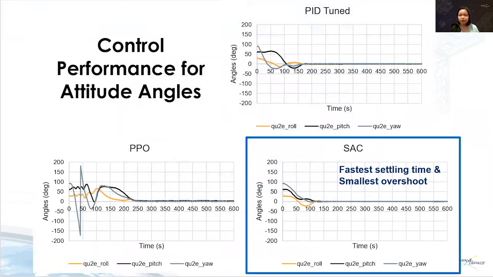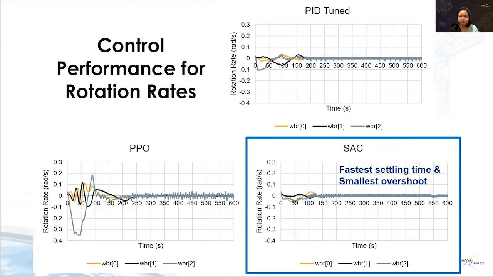For the results of the LM50 satellite, SAC is still the fastest algorithm and it has the smallest overshoot. With the same behavior as the attitude angles, SAC achieved the fastest settling time and smallest overshoot for the control performance of the rotation rates. Even though we did not retune the RL algorithms, SAC still performed well or even better than the PID.